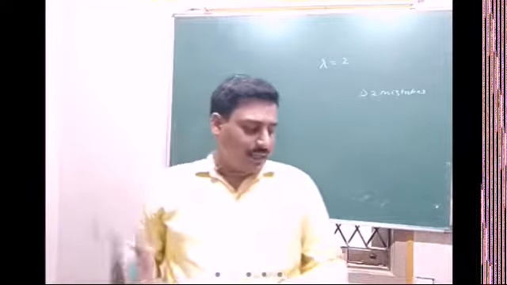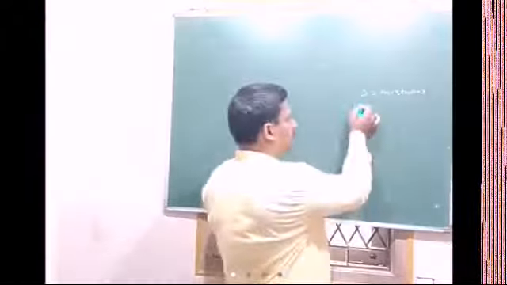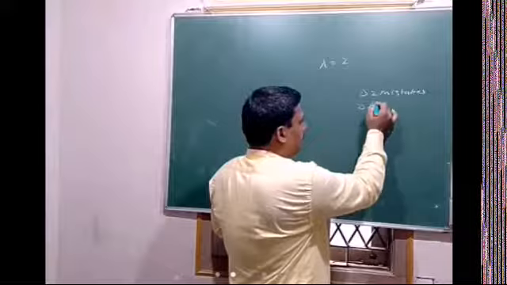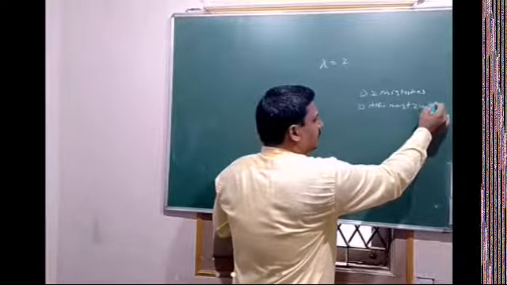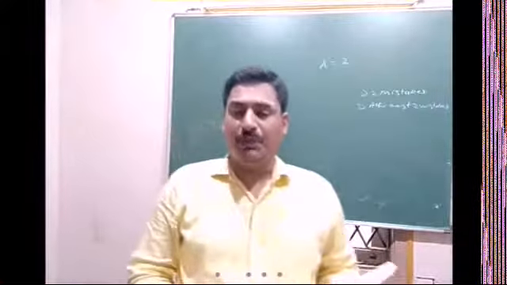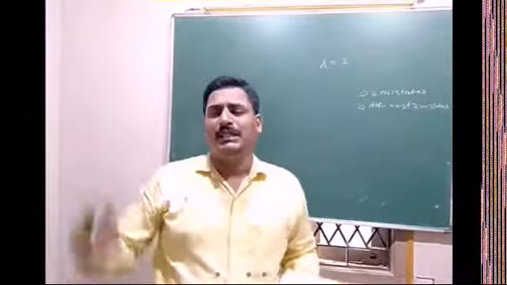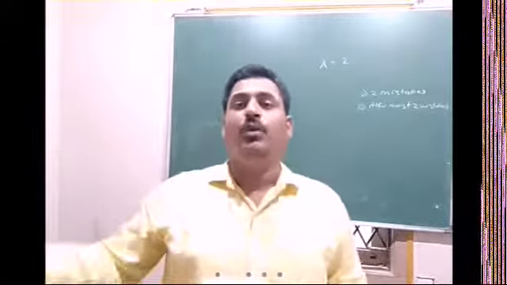Then the second question, at the most 2 mistakes. At the most 2 mistakes means maximum 2 mistakes he may make, not more than 2.